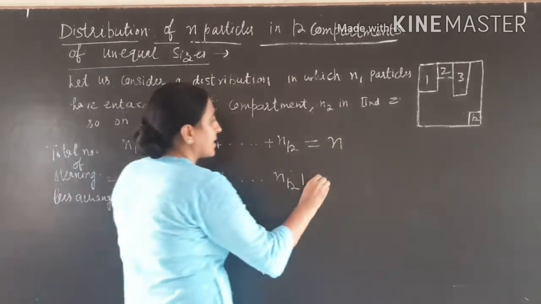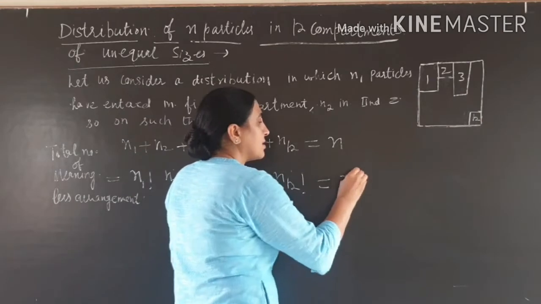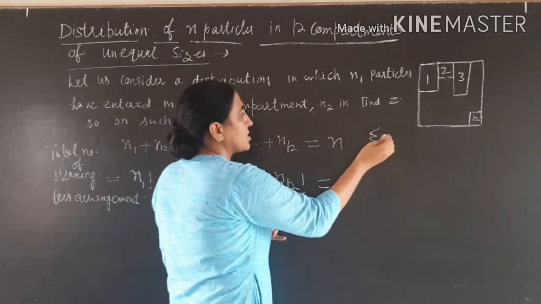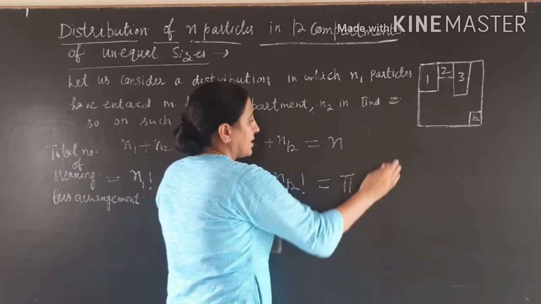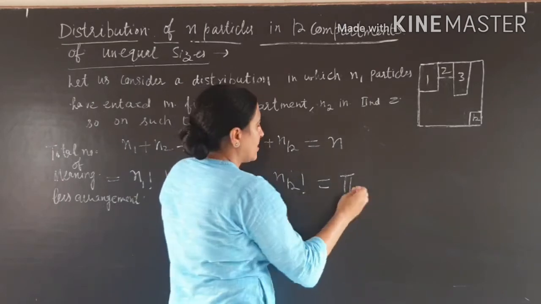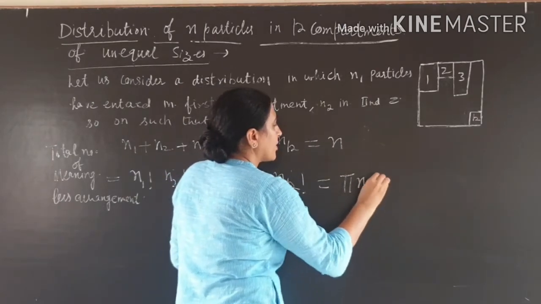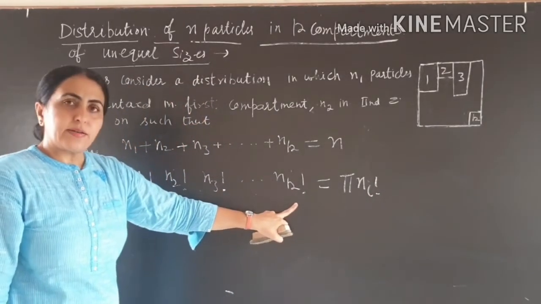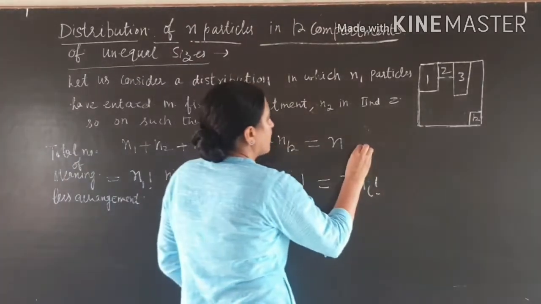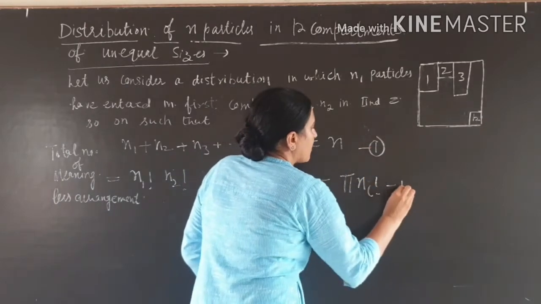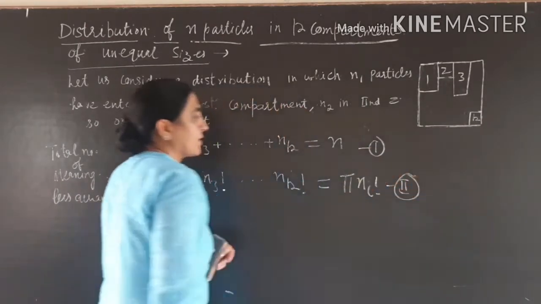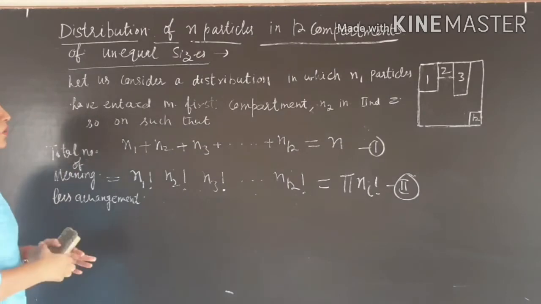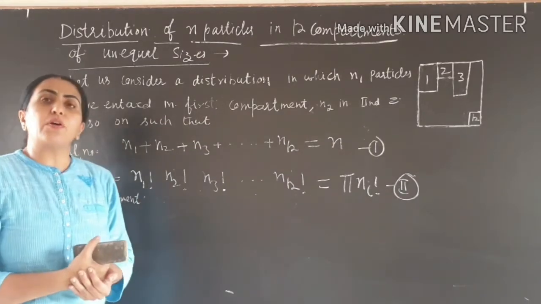So can I write here the summation? This summation sign is for sum, and this pi is for product. So this is the product of ni factorial, i equal to 1 to k. Clear? So take it as equation number first, and this one as equation number second. Clear?